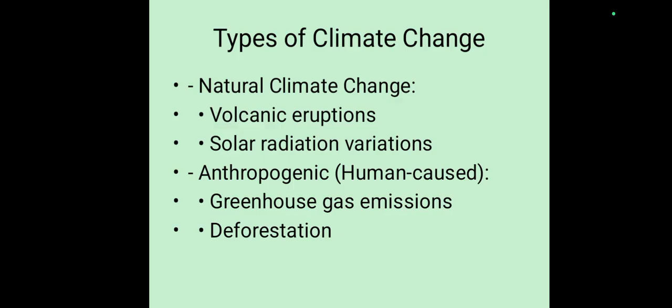There are two types of climate change. First one is natural climate change. It is caused by natural atmospheric processes like volcanic eruptions, which release gas into the atmosphere, and changes in solar radiation. Second one is anthropogenic, human-induced climate change. It is caused by the release of greenhouse gases such as carbon dioxide, methane, and nitrous oxide from activities like burning fossil fuels, which alter the composition of the atmosphere.